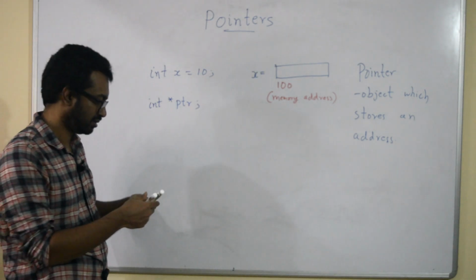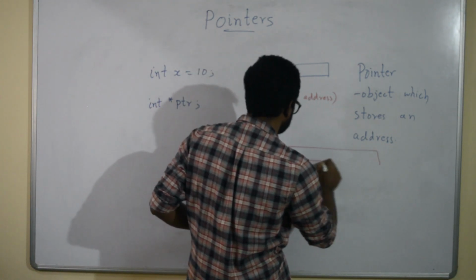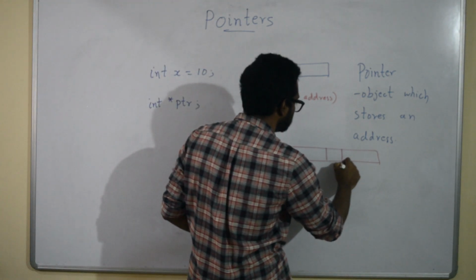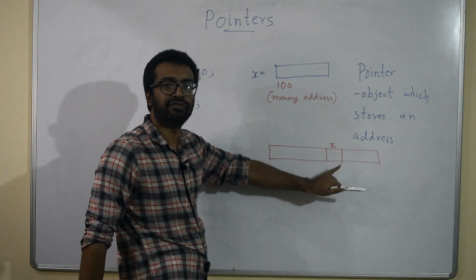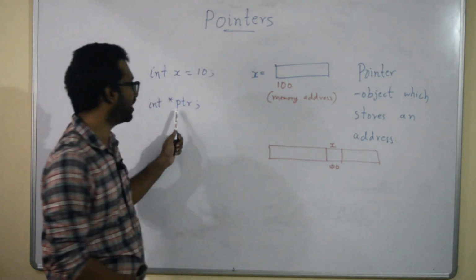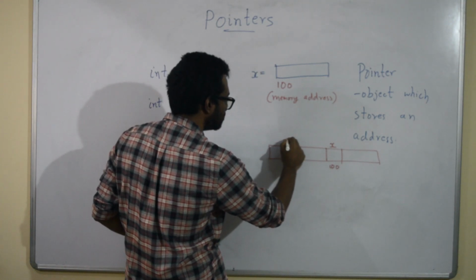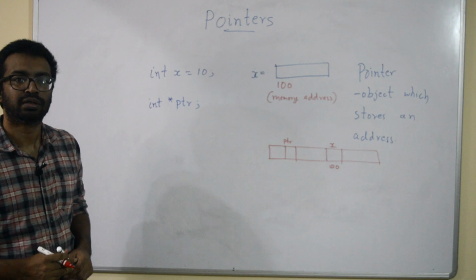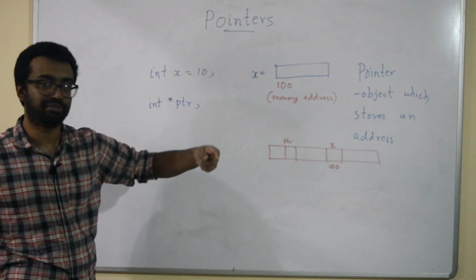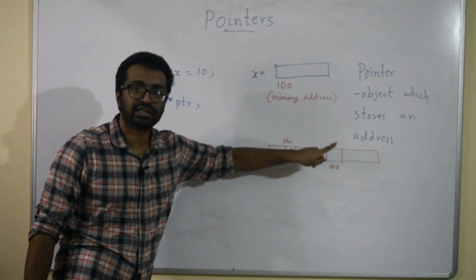It means that if this is my memory, here is my variable x in location 100. There is another location where I have created ptr. ptr is now given another space in the memory, right?